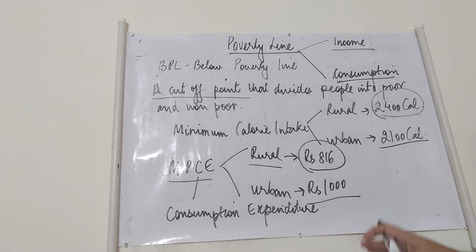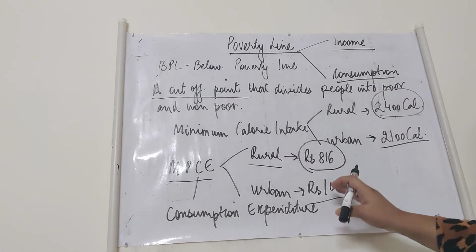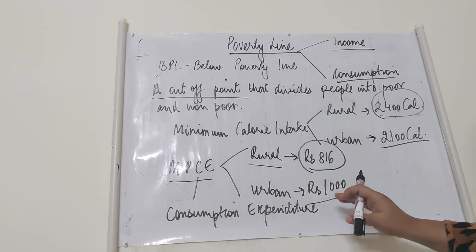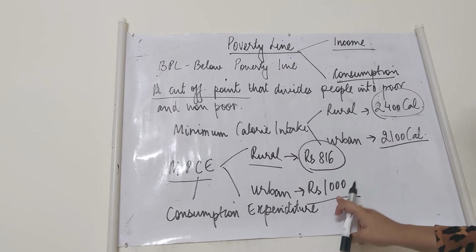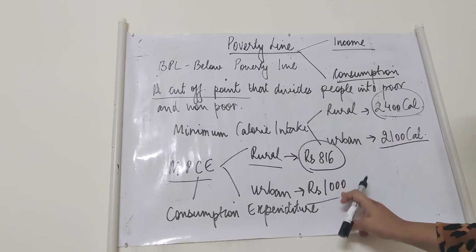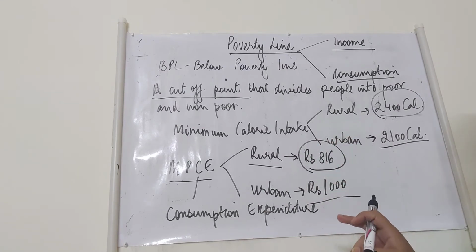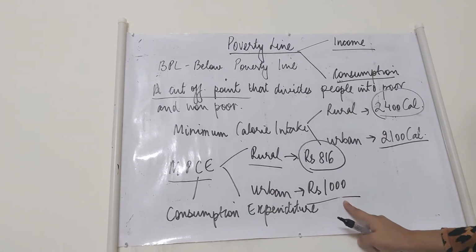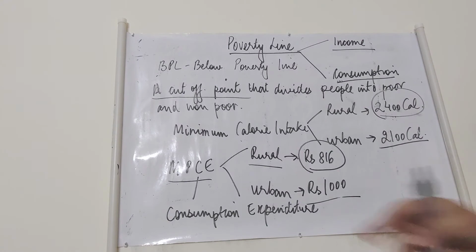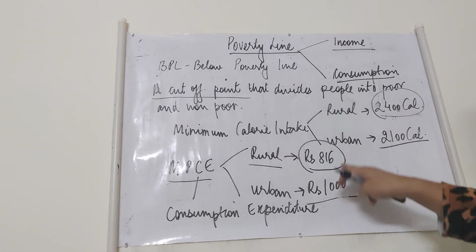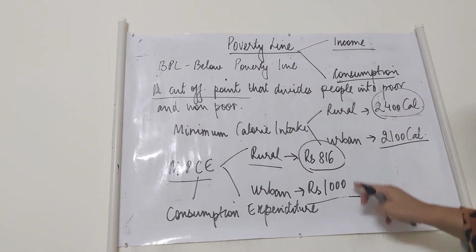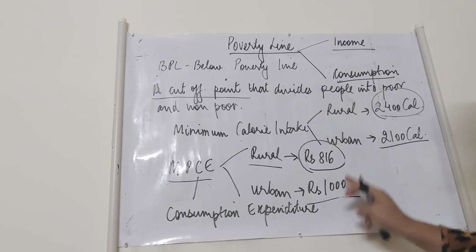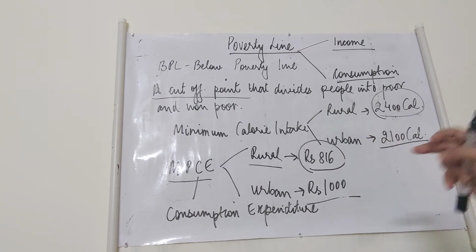Now, despite the lower calorie requirement, the urban areas require more money. Why? Because the cost of living in the urban areas is more than in the rural areas. So this, again, you have to remember: why is the minimum per capita expenditure requirement more in the urban areas than in rural areas? Because the cost of living in the urban areas is more.